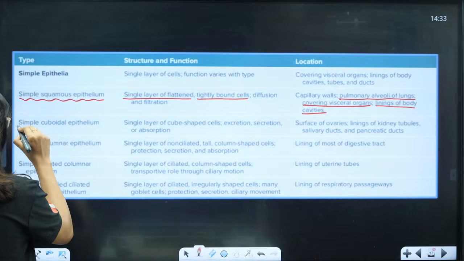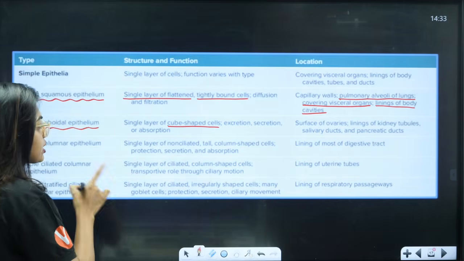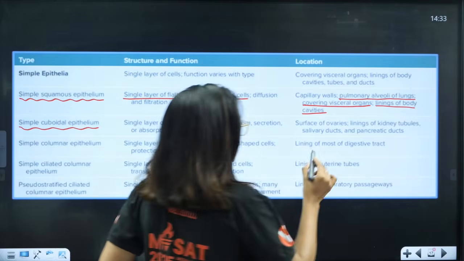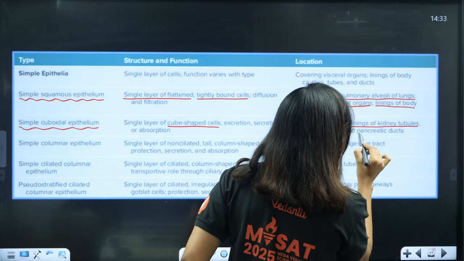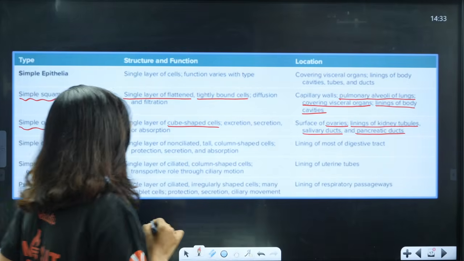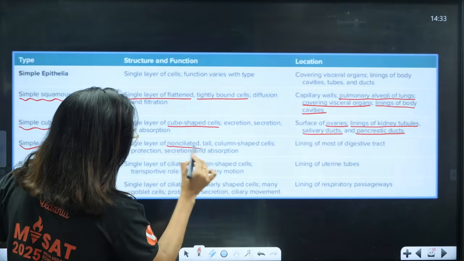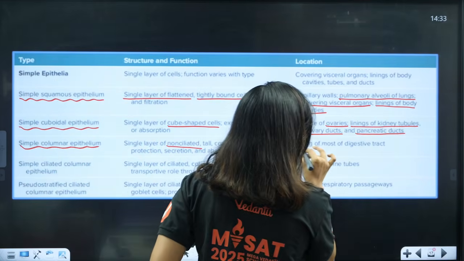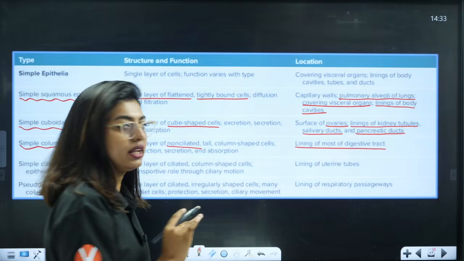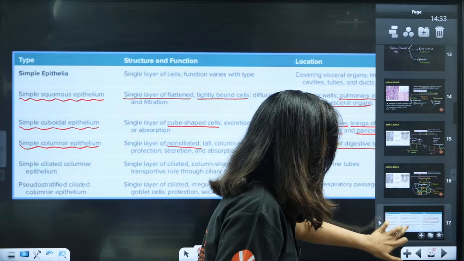Then if you see here, simple cuboidal epithelium, a single layer of cube shaped cells, for excretion, secretion or absorption. They are present on the surface of ovaries, lining of the kidney tubules, salivary ducts and the pancreatic ducts. Next one, simple columnar epithelium, a single layer of non-ciliated tall column shaped cells, again with secretion function. They line most of the digestive tract. Clear? This is how much we studied, so you can do a quick revision from here. This box, one more box is there, students.